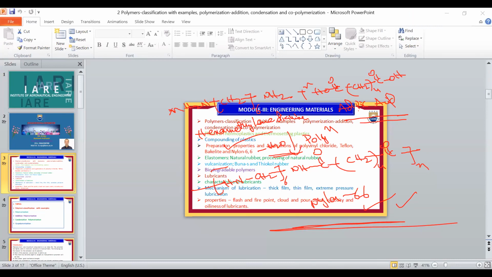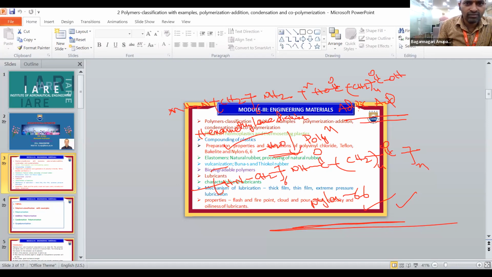Sir, you are writing on another slide. Is this visible or not? No, sir, it's visible but not clear. Please take a plain background and write, sir. I'm writing on this white background only. No, sir, you are writing on the other slide. Create one more slide, sir. Okay, you want a blank slide, right? Yes, sir. So now, is the condensation polymerization showing or not?